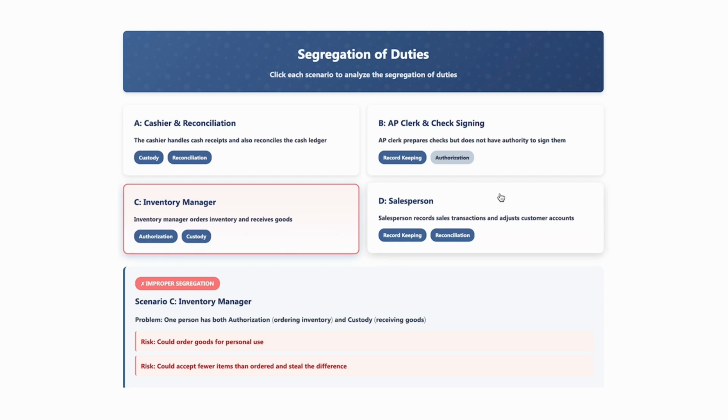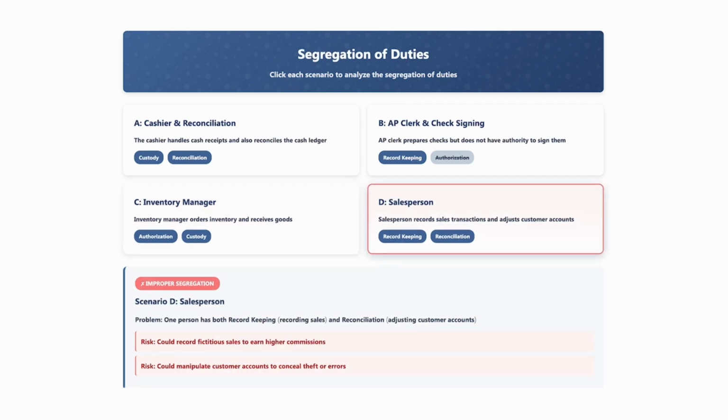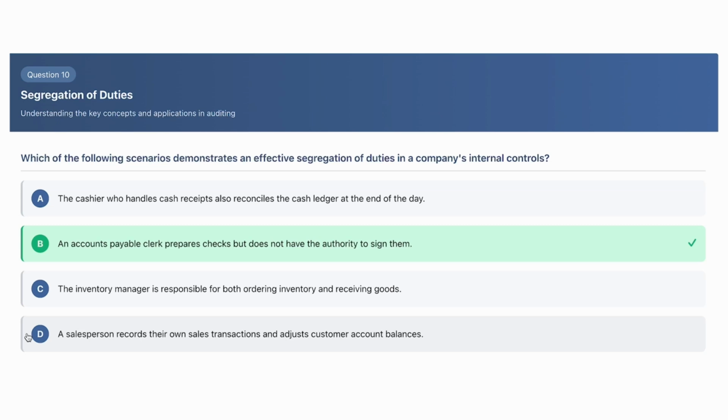And then D is a salesperson who records their own sales transactions and adjusts customer account balances. So they have this record keeping, and then they're also reconciling the customer accounts. They could record fictitious sales, for example, to earn higher commissions, or they could manipulate customer accounts to conceal theft or errors. So you can see in all three of these the opportunity for theft and covering your tracks, which is why effective segregation of duties is so important.